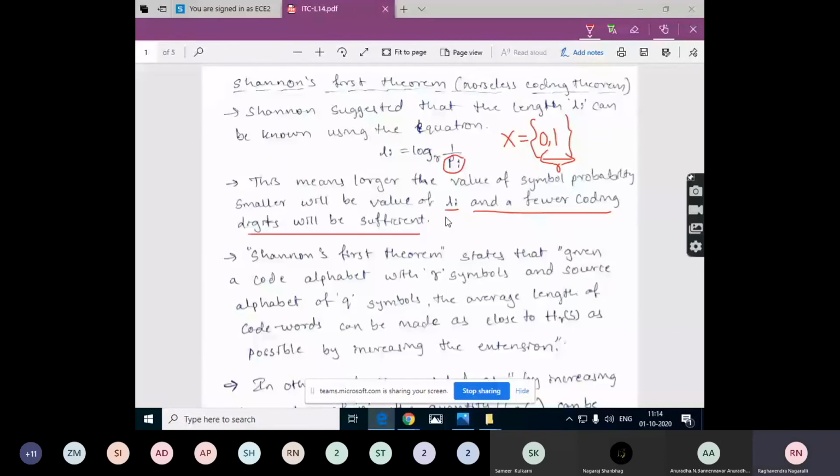So the length varies for such examples. Here we are talking about variable length coding, which depends on the probability with which the symbol is emitted from the source.